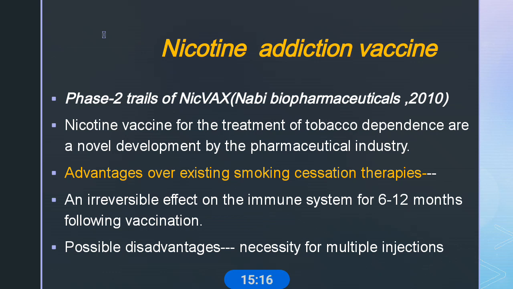This vaccine shows long-lasting effects on the immune system for 6 to 12 months following vaccination. When administered, it generates high anti-nicotine antibody levels in patients vaccinated with NicVAX, which helps the patient's ability to stop smoking. Main advantage: the lasting effects on the immune system for 6 to 12 months following vaccination. Disadvantage: the necessity for multiple injections.